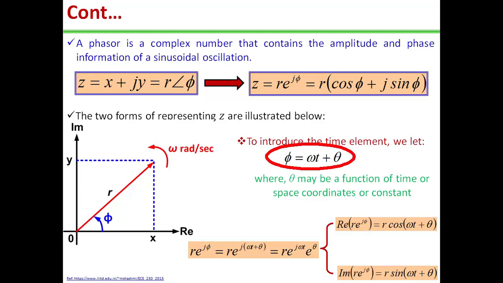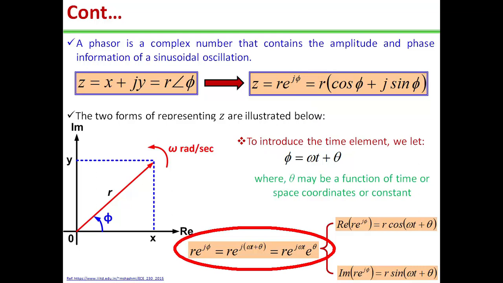Now to introduce the time element in the phasor, we take phi is equal to omega t plus theta, where theta may be a function of time or space coordinate, or you can say constant. Therefore, we can substitute the value of phi in the above exponential form to get real and imaginary parts separately in terms of phi and introduce the time element also.